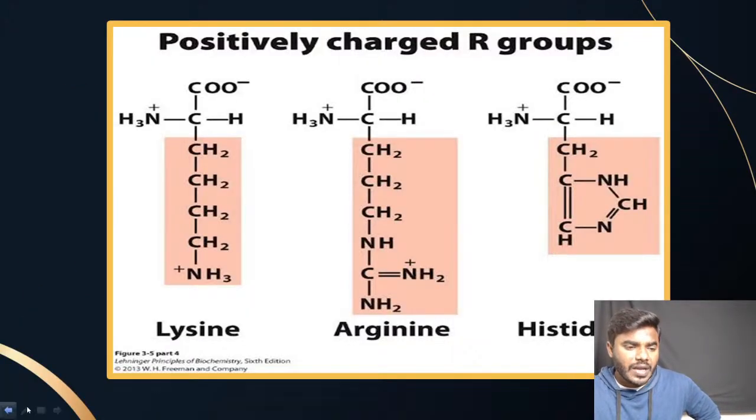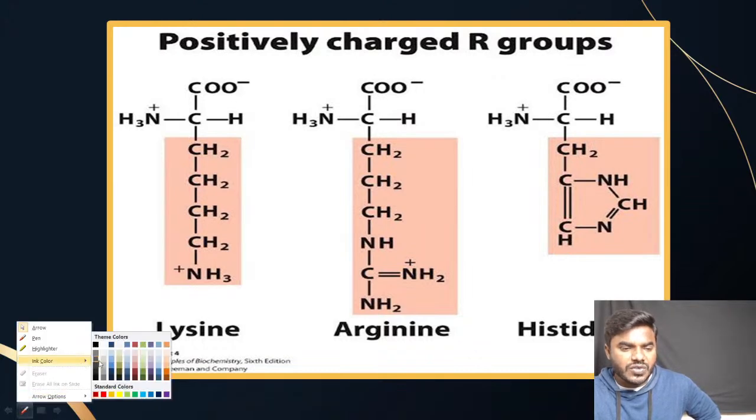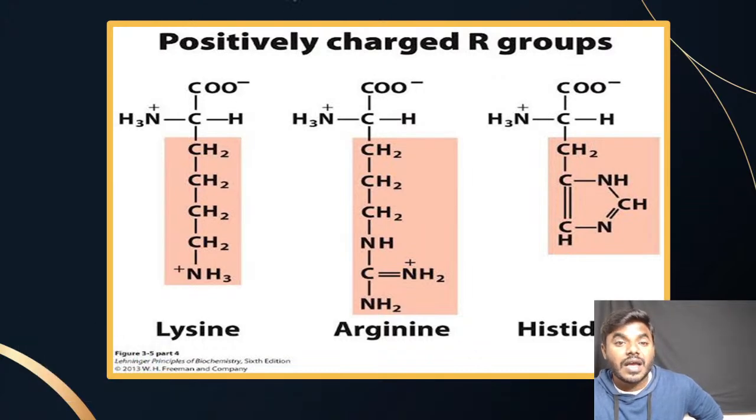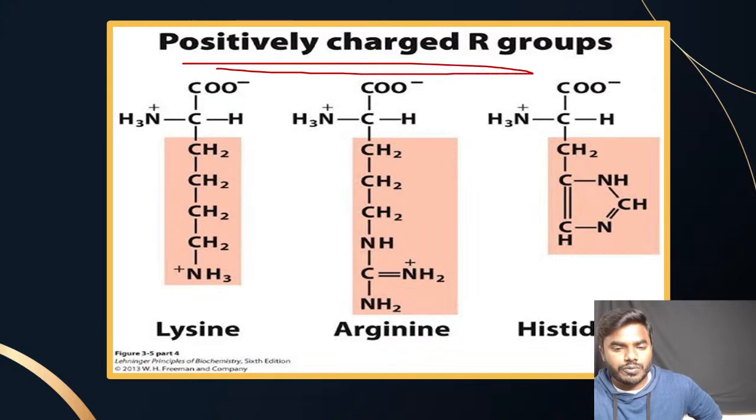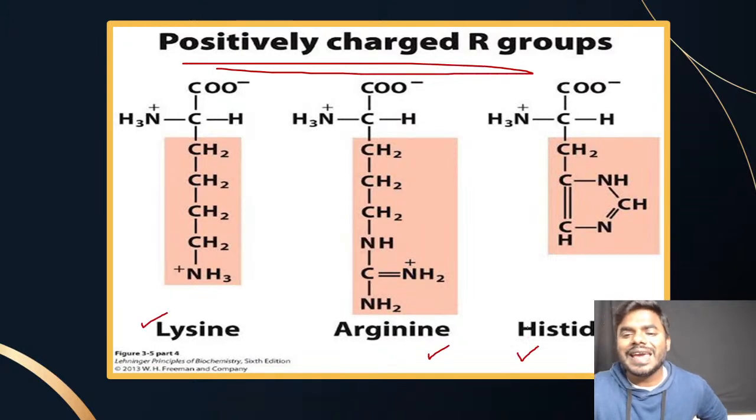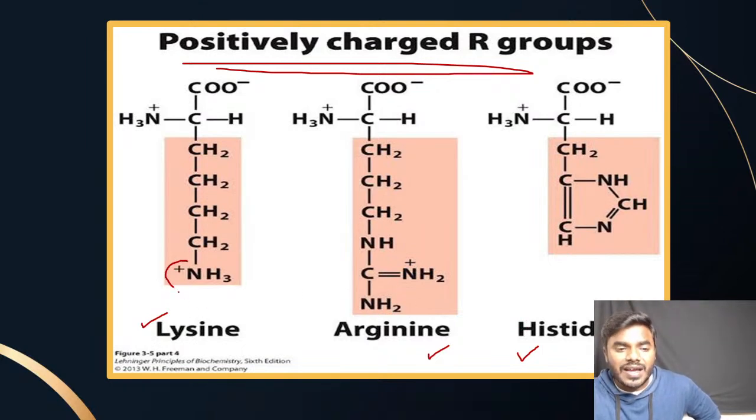Now next, please look into the picture, friends. Very easy it is. Positively charged R groups: lysine, arginine, as well as histidine. You can see, right, friends, lysine contains an extra amine group. Arginine and histidine are also most important.